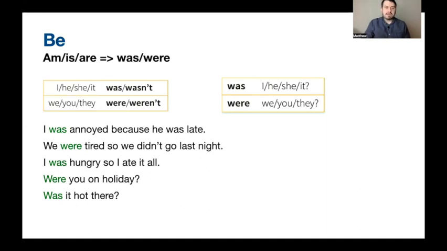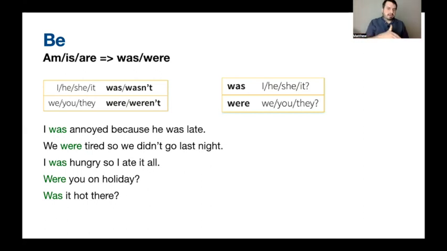Funny. Let's look at be, because be is another important verb in English. And we've learned about this before. But we also need to know the past tense, because the past tense of be works slightly differently, okay? As we can see here, we have I, he, she, it was, or wasn't, if you want to say no. We, you, they, were, or weren't, okay? Question is similar to did, but we don't use did here. We use was or were, depending on the subject. So I, he, she, it, was. We, you, they, we need were, okay?